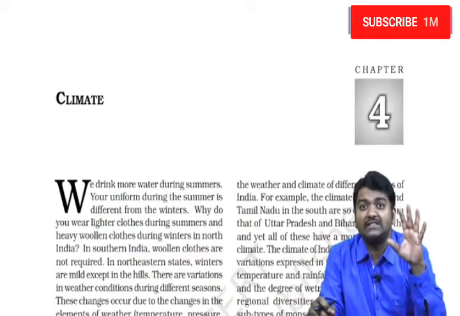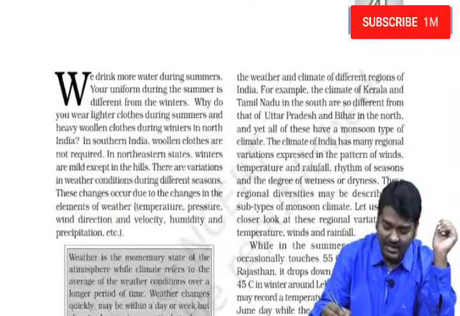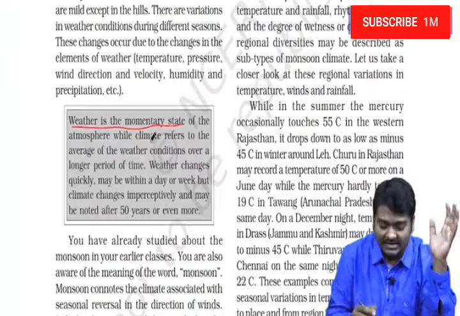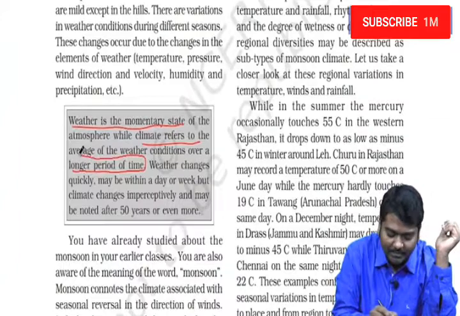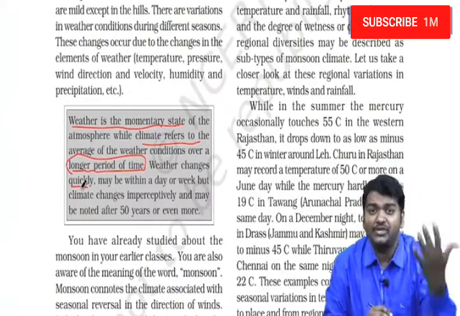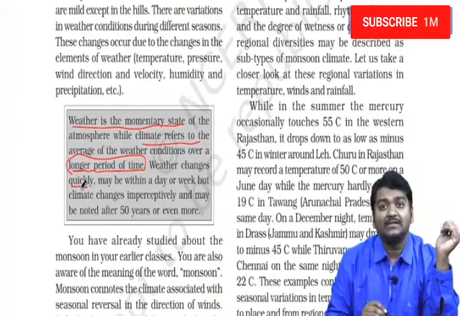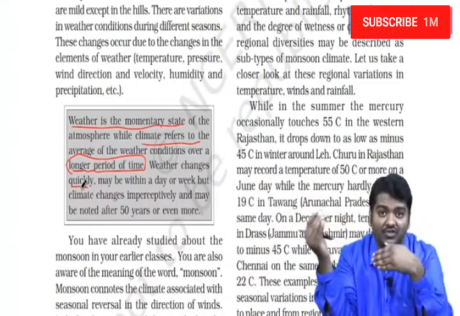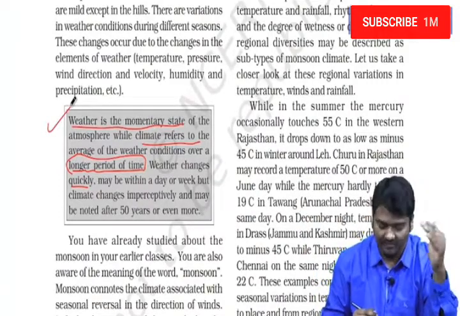And we know that there is a difference between weather and climate. In the beginning itself we need to understand that weather is just the momentary state of the atmosphere, whereas climate refers to weather conditions over a longer period of time. Weather changes quickly. Maybe within a day it may keep changing. In the morning it may be very hot, at night it may rain heavily. Whereas climate takes some 50-60 years to change. So here we are talking about weather change and climate change as well.